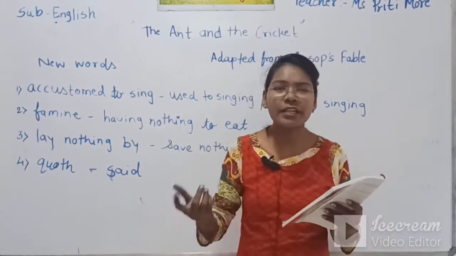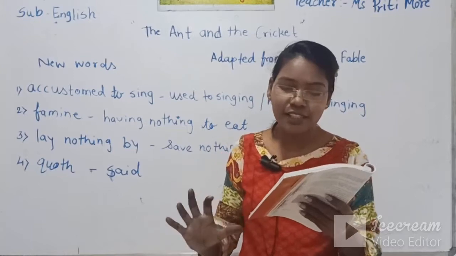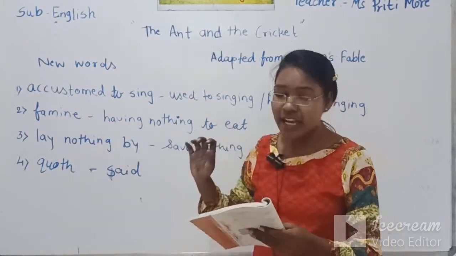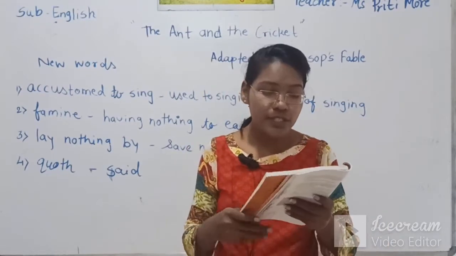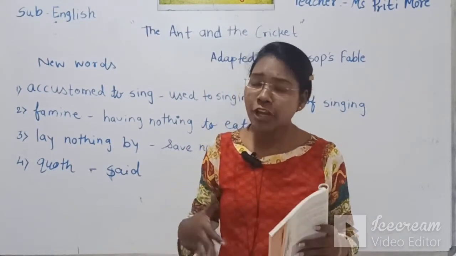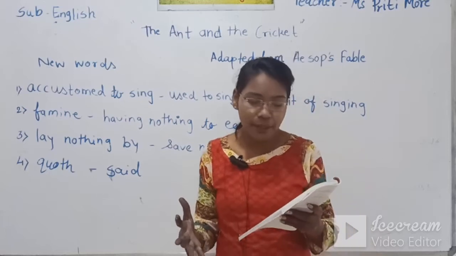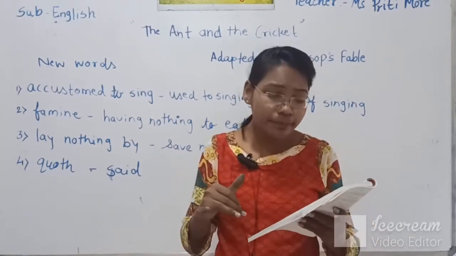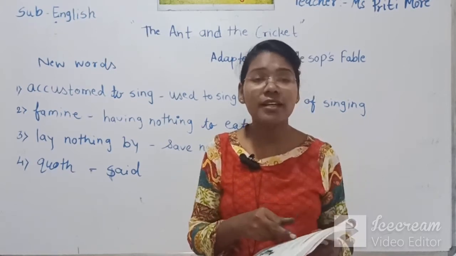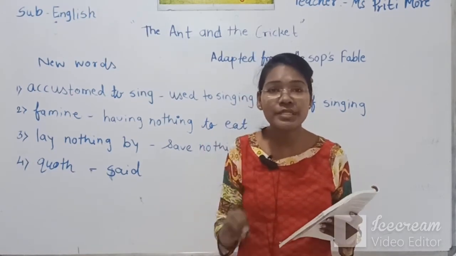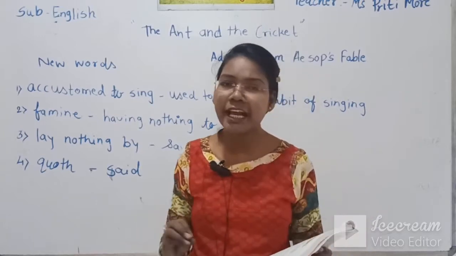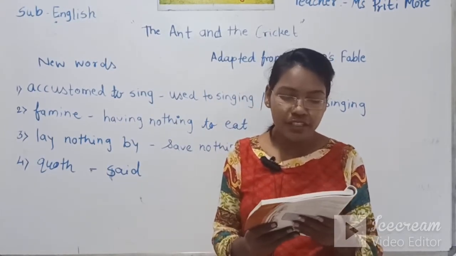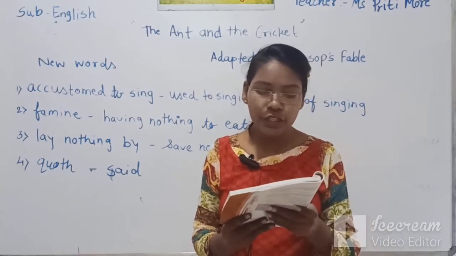Starvation means bhukmari, nothing to eat. Famine means nothing to eat. He has nothing to eat at his home. He was very hungry, but he could not find anything to eat. So it was a time of starvation, and the Cricket is getting very upset, because he has nothing to eat and nothing to wear. All dripping with wet and all trembling with cold.